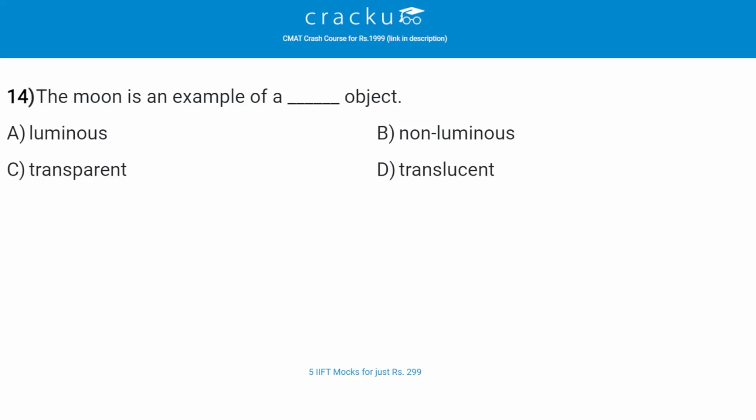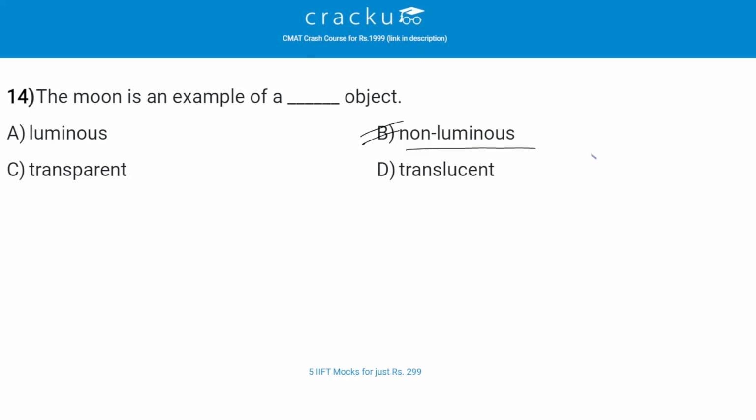The moon is an example of a dash object. The correct answer is B, that is non-luminous object. Objects that do not emit light on their own are called non-luminous objects. So moon is a non-luminous object because it does not emit its own light and glows by reflecting the light of the sun.